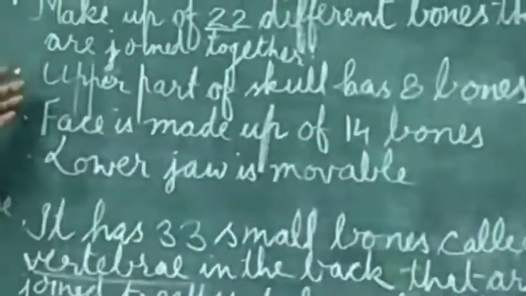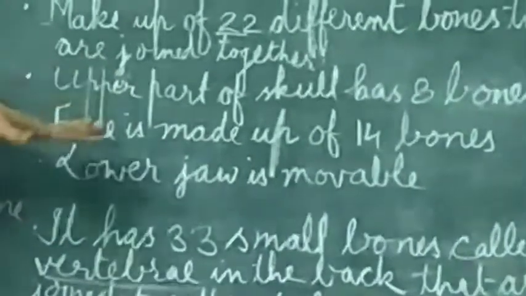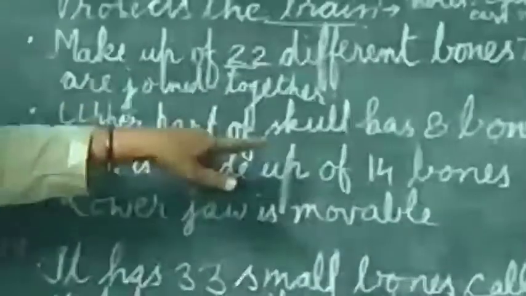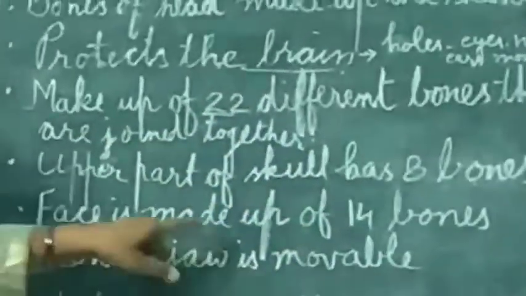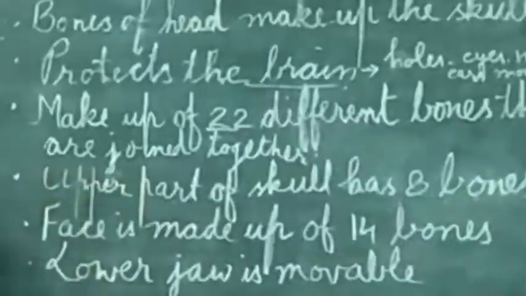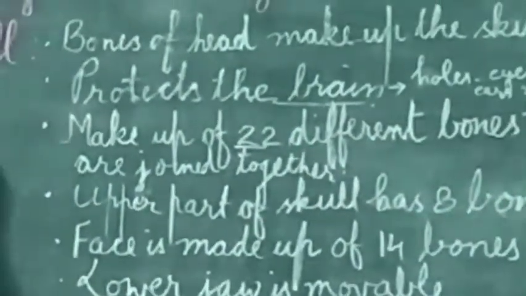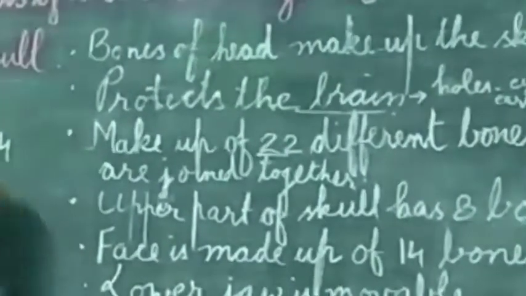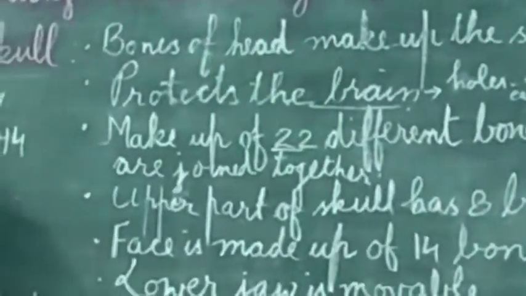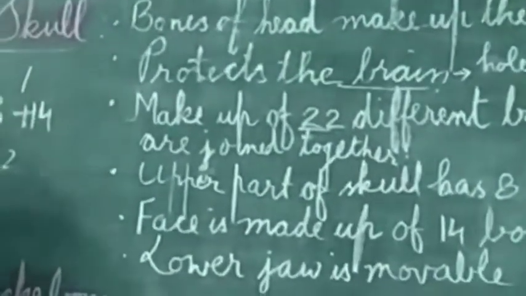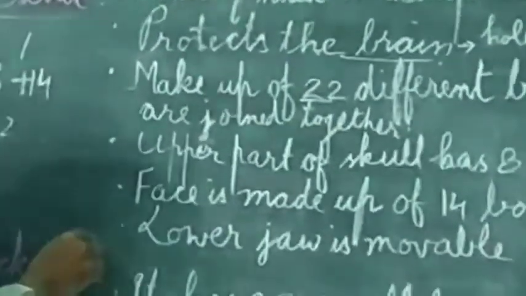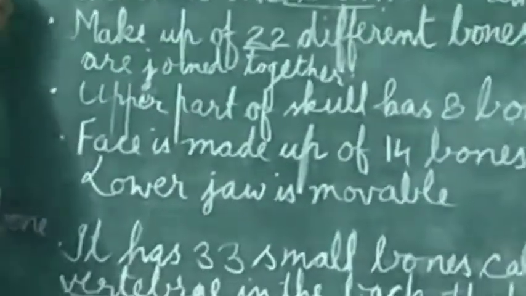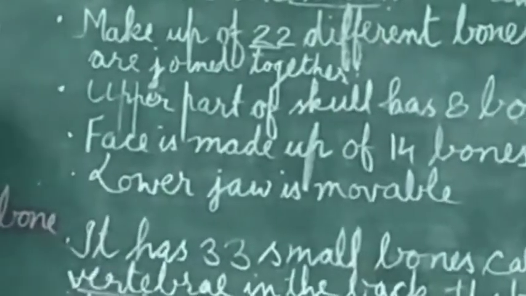The upper part is called the cranium, or we can say the skull consists of 8 cranial and 14 facial bones. So 8 plus 14, total 22. How many bones are there? 22. They make up the skull. The function again, which you have to learn, is that it protects the main part, the brain.